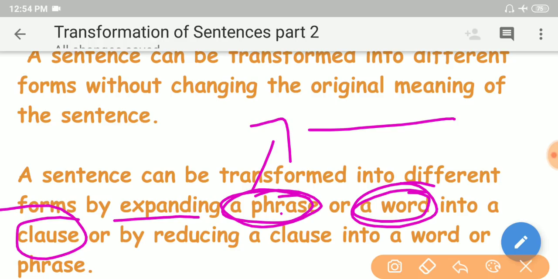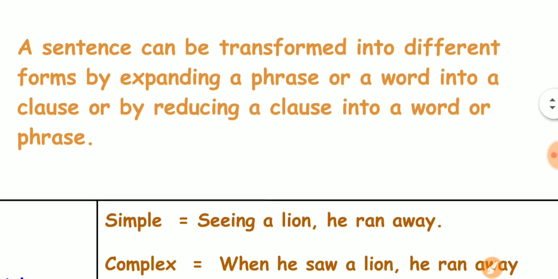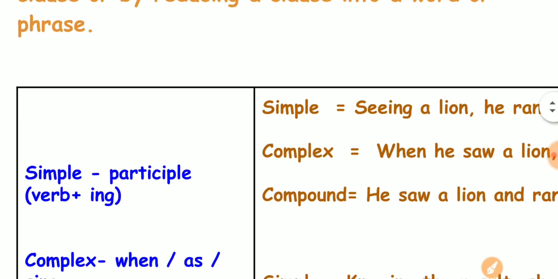At the same time, if you want to transform from compound or complex to simple, at that time we must reduce a clause to a word or a phrase. This is the thing you must understand. First of all, you must understand what is a phrase and what is a clause. Then it is easy for you to convert from simple to complex, complex to simple, or compound to simple, or simple to compound, my dear friends. So let us go and learn through formulas, my dear friends.